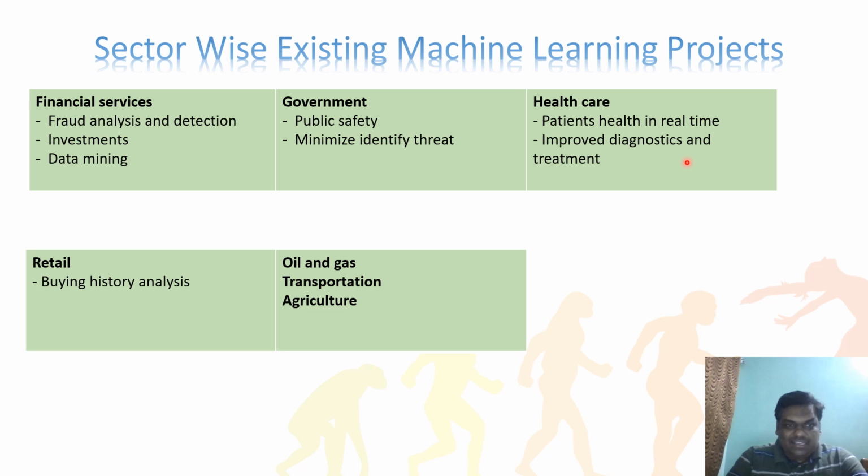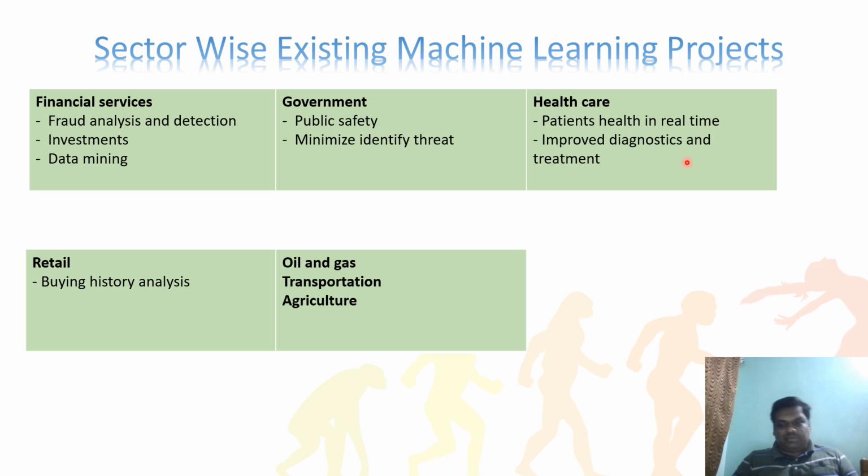And coming to retail, it's buying history analysis: how people are buying, how the retail is happening, how the selling is happening, and all those things. As I already mentioned, the machine learning concept itself is already available there. Like that, oil and gas also use it for mining, oil and gas mining, and all those things.